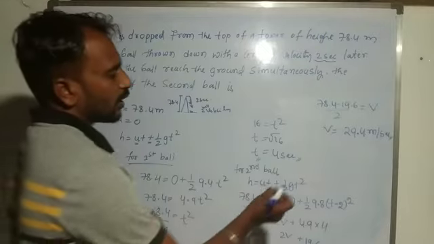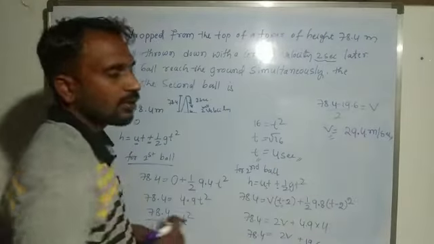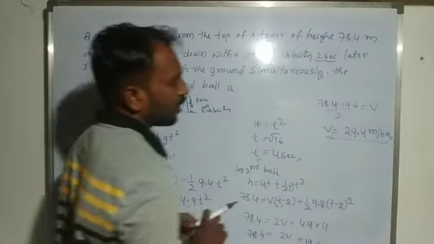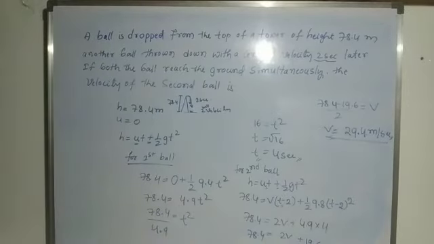So the final velocity, the velocity of the second ball, is 29.4 meter per second.